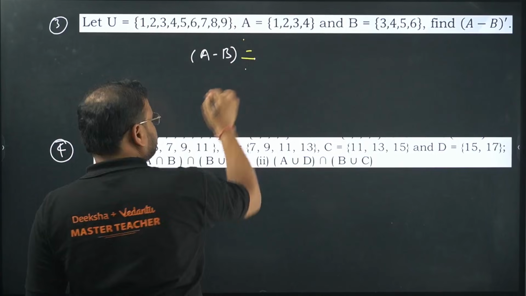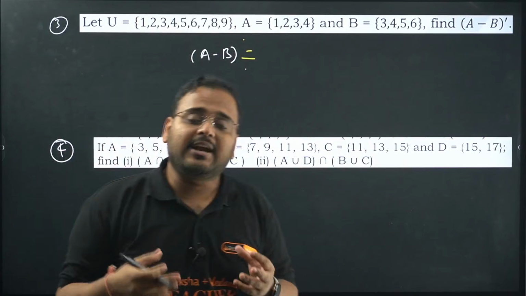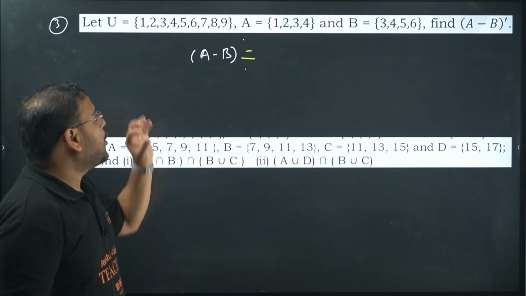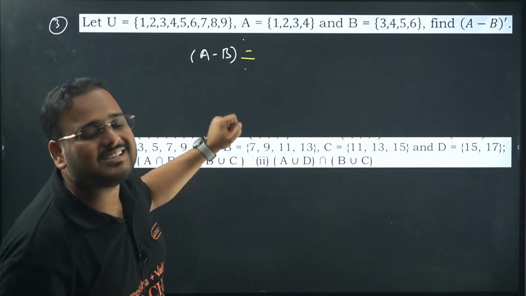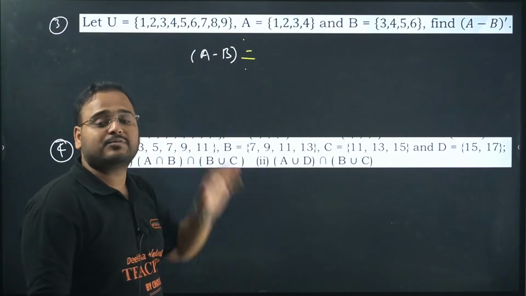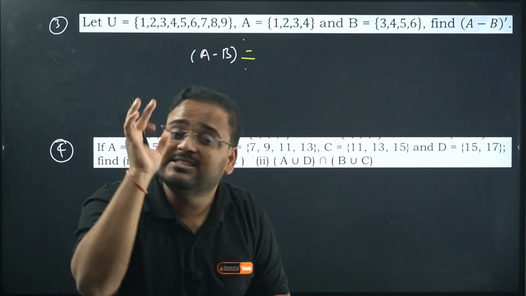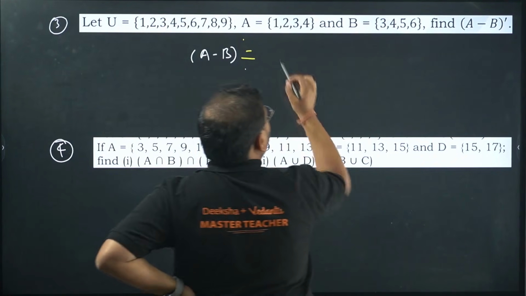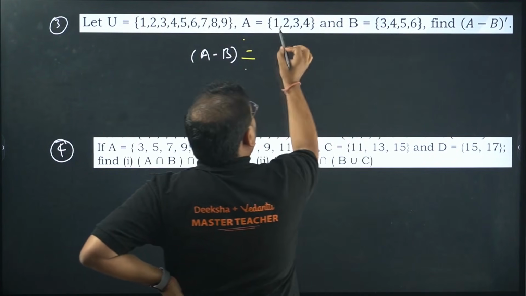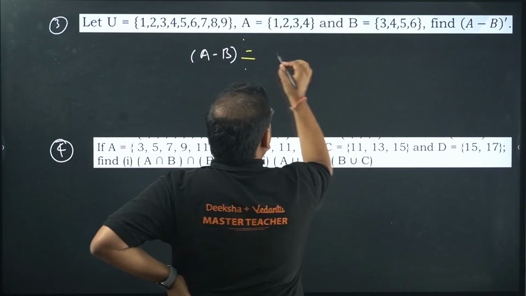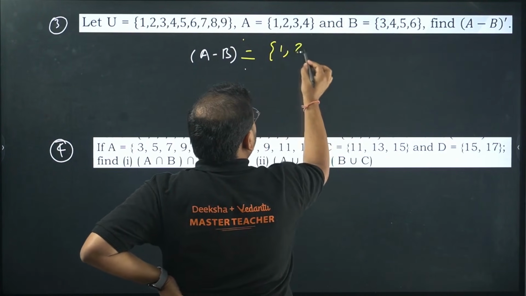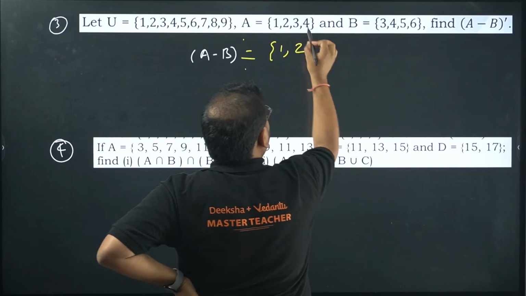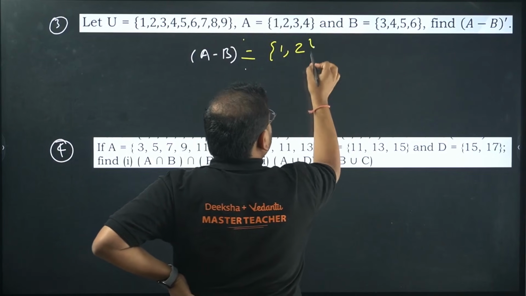Okay? What's the meaning of A minus B? It means, please follow my words, all the elements of set A which are not present in the set B. Have a look. 1, 2, 3, 4. 3, 4, 5, 6. 1 is there, sir, here. Is it there? No, sir, it's not there. So write 1. 2 is here, sir. 2 is there? No, sir. Right here. 3 is there, sir. 3 is here? Yes, sir. 4 is there, sir. 4 is here. So your answer is 1, 2.